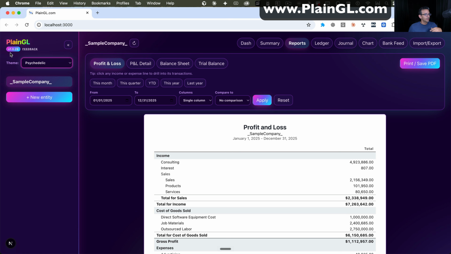I'll give you one more example, and the rest, if you really, really want to learn how I'm going to build an incredible amount of features into PlainGL and make them available for the public so they can build their own custom software. But most importantly, so they can learn how to build custom software.